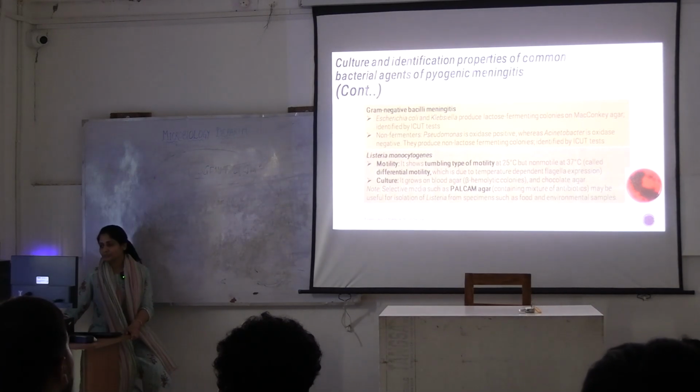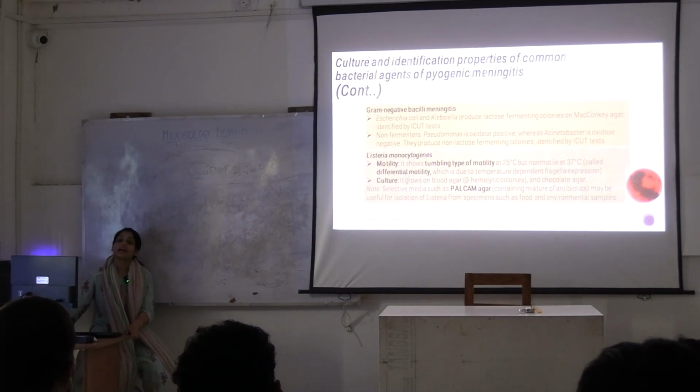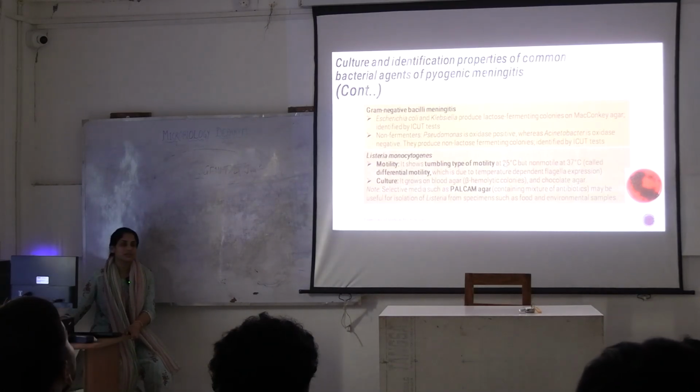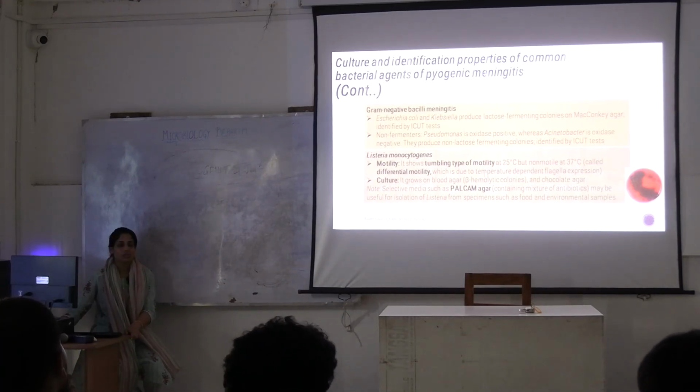Okay. There is one new organism that you learned today, that is Listeria monocytogenes. I told you it is gram-positive bacilli. What is special about this bacilli? It will show you tumbling type of motility at 25 degrees. But this motility is lost at 37 degrees. Okay, this motility is temperature dependent.